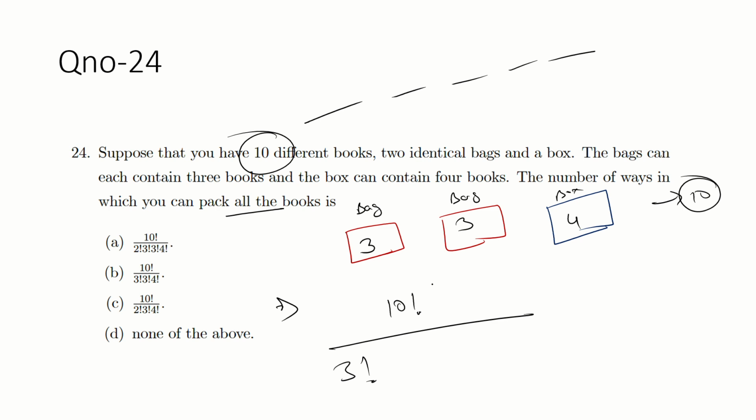Whenever you face similar kinds of objects, you divide by the same number of permutations. Similarly, you will get 3 factorial into 4 factorial. But these things also have to be permuted. First you take the box and then the bags, and bag and then box. So this is also permuted, so into 2 factorial. So what is the answer?